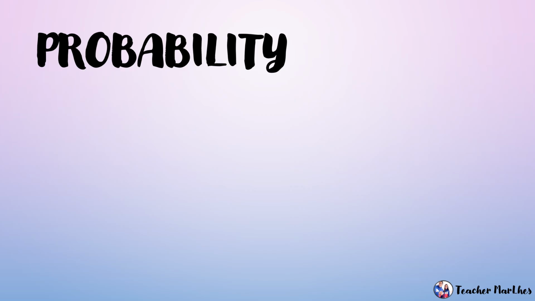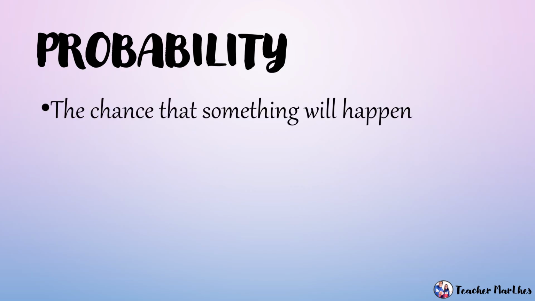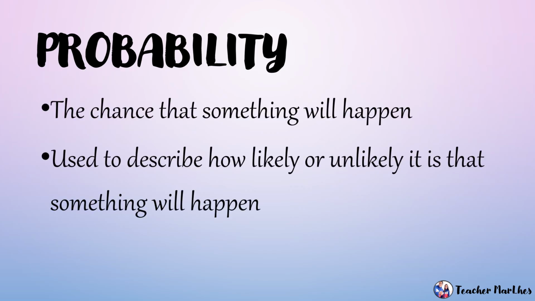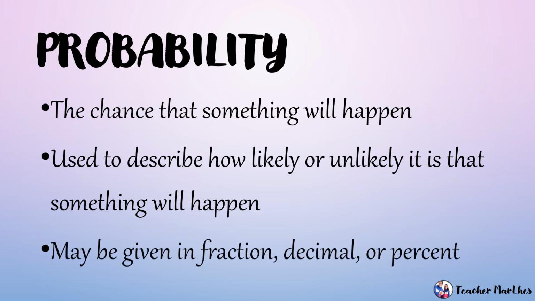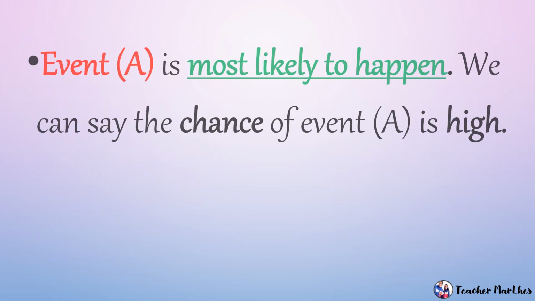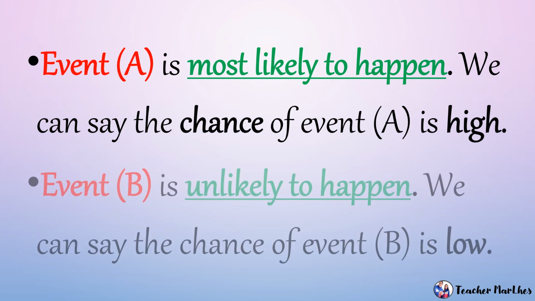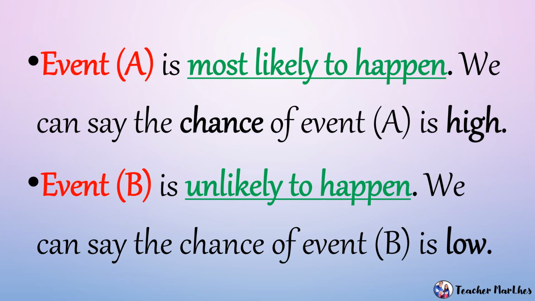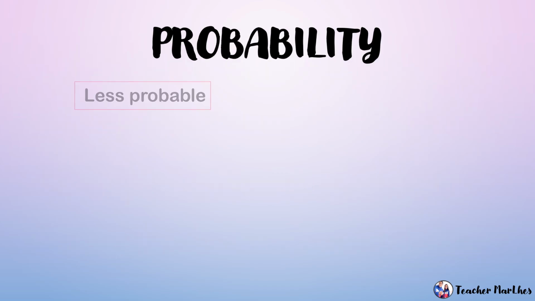First, let's define probability. It is the chance that something will happen. It is used to describe how likely or unlikely it is that something will happen. It may be given in fraction, decimal, or percent. So we have event A is most likely to happen. We can say the chance of event A is high. Event B is unlikely to happen. We can say the chance of event B is low.